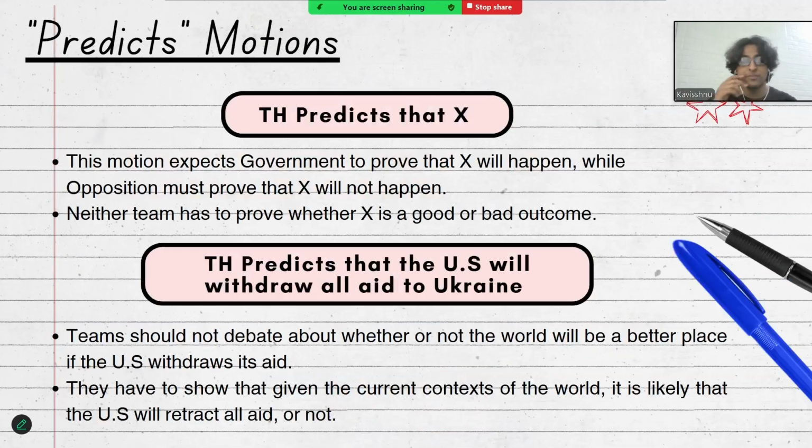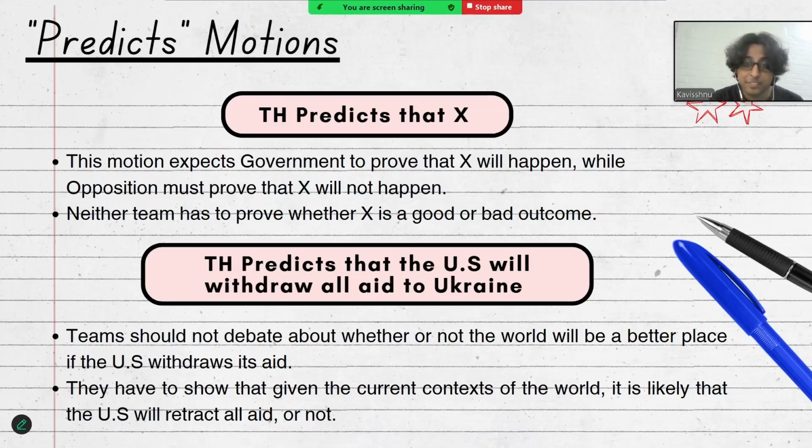The final type of motion we'll go through are predict motions, and they're usually phrased as this house predicts that X. And this type of motion is fairly new, so it's understandable if a lot of debaters are confused by them. Here are the important things that you have to know and how to debate them. This motion expects government teams to prove that X will happen, while opposition has to prove that X will not happen. Neither team has to prove whether X is a good or bad outcome. So these debates happen purely on an analysis of likelihood.